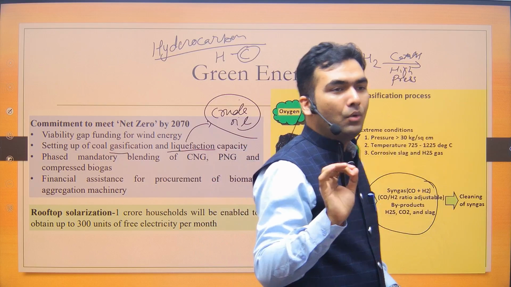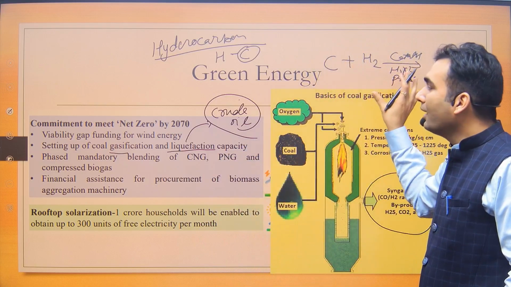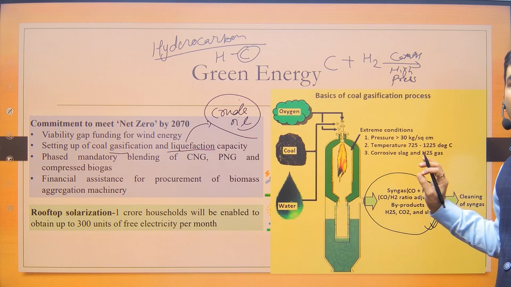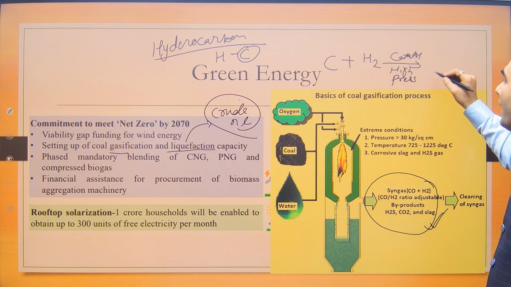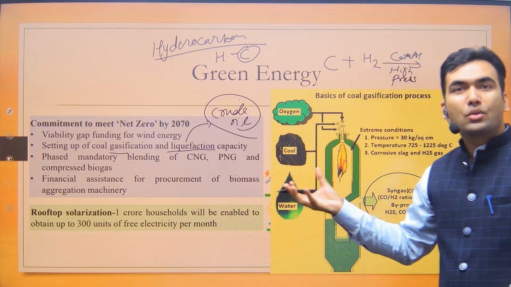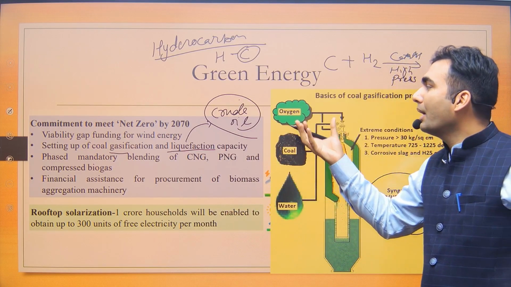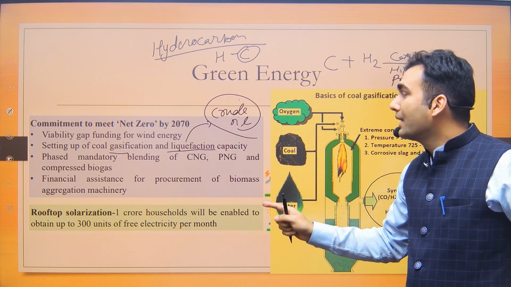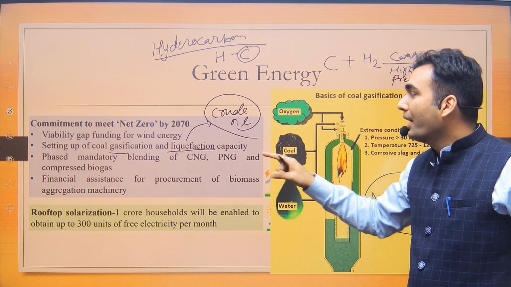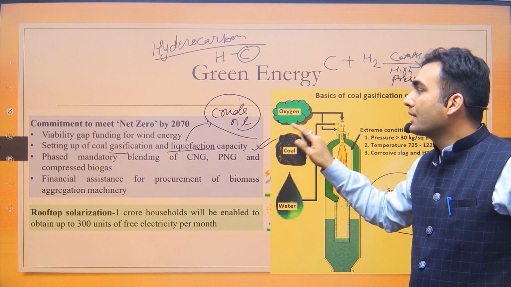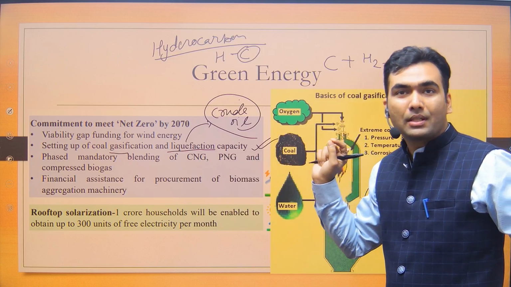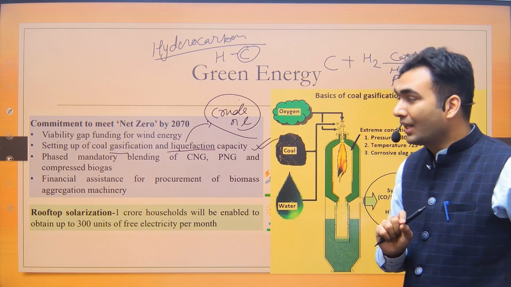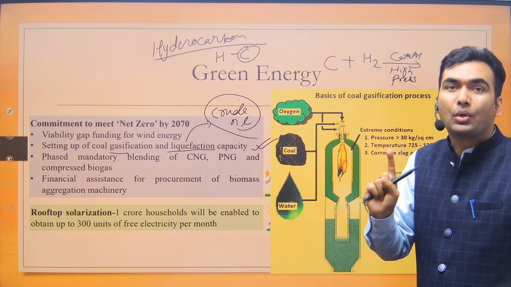crude oil. Now see, it's not that these crude oils are not going to produce any amount of greenhouse gases. If you burn the crude oil, like diesel and petrol, these are also fossil fuels. They will also produce some amount of greenhouse gases, but they are relatively cleaner fuels as compared to coal. That's why such processes are called green processes, and are part of green energy. Okay, they are not as green as solar energy.